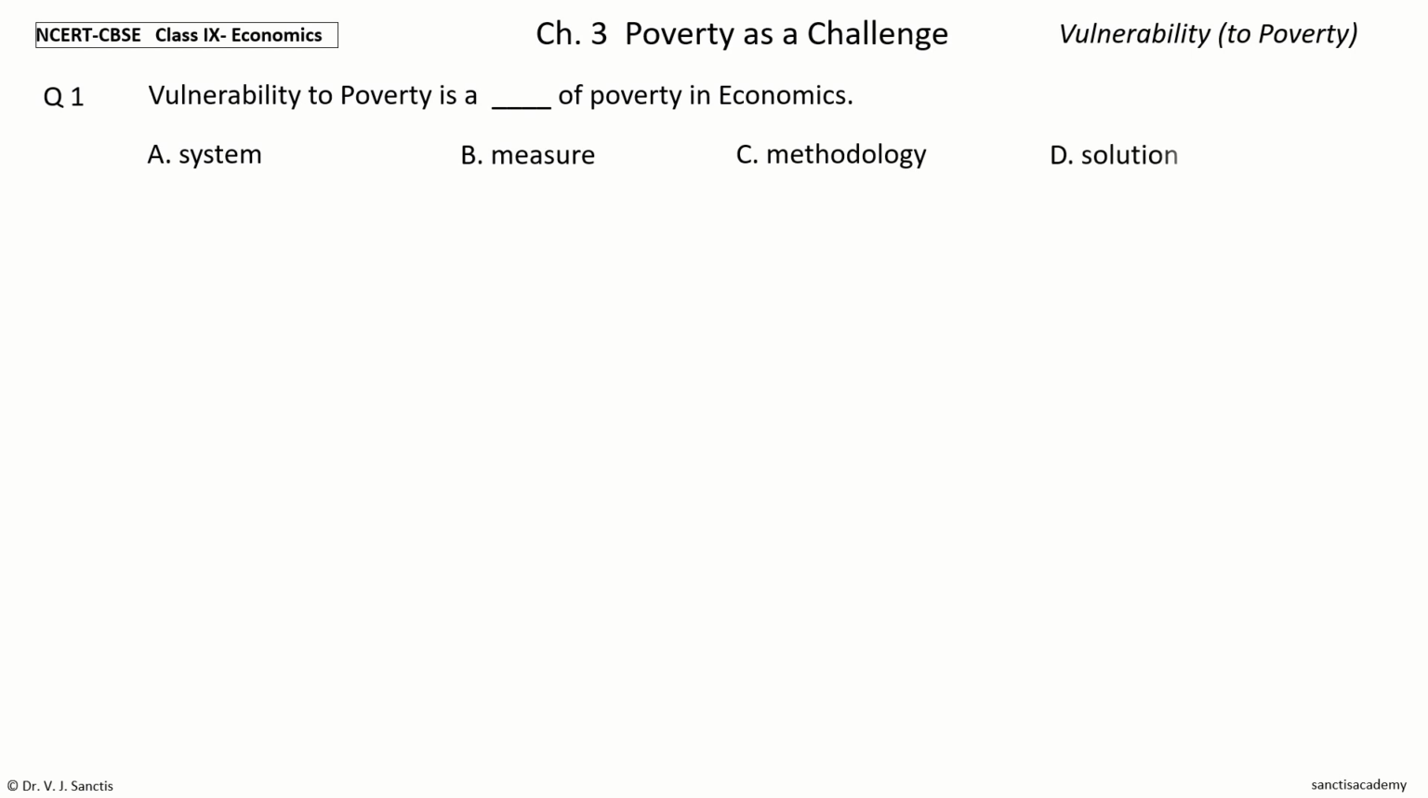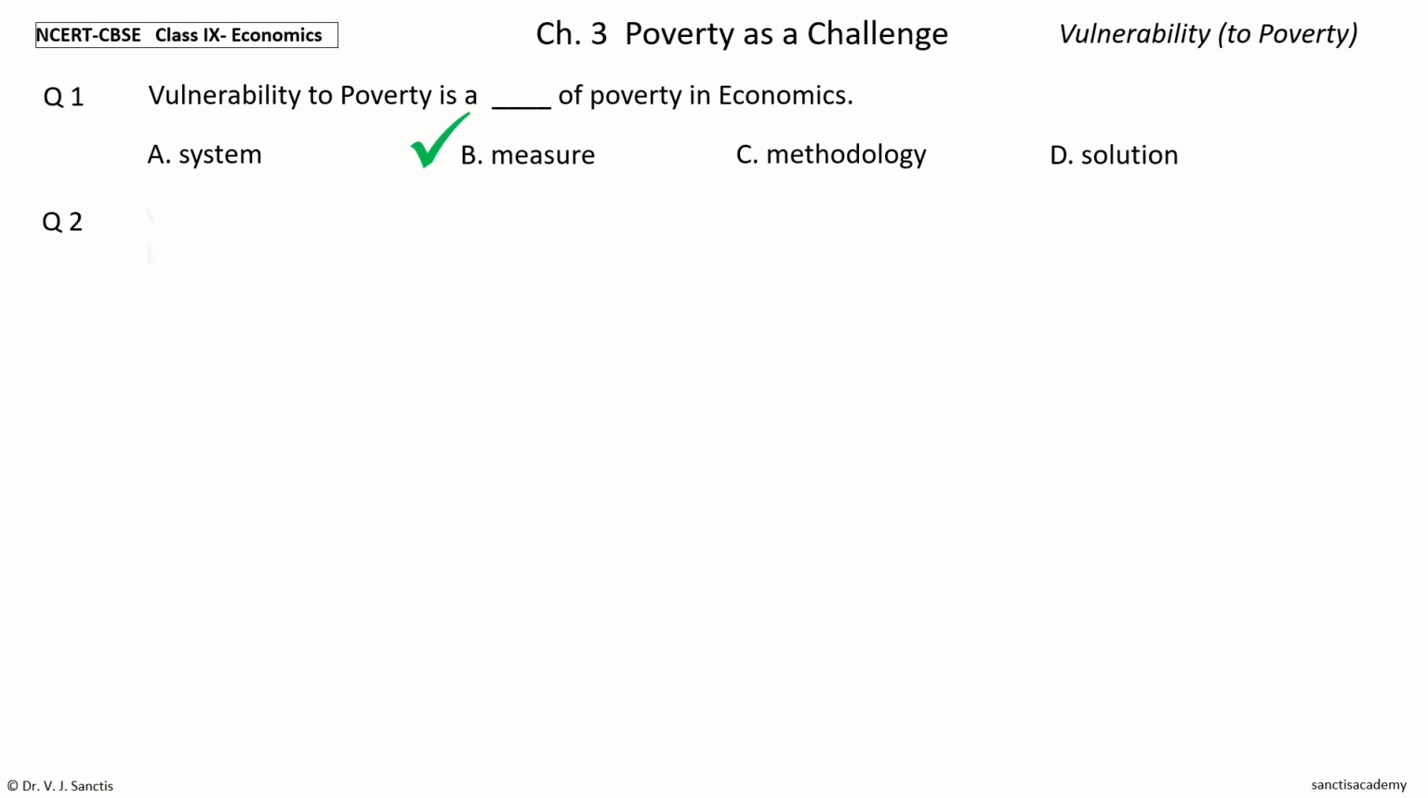This comprises 21 questions. Question 1. Vulnerability to poverty is a dash of poverty in economics. The options are system, measure, methodology, solution. Your time to choose. And the answer is measure. So, vulnerability to poverty is a measure of poverty in economics.